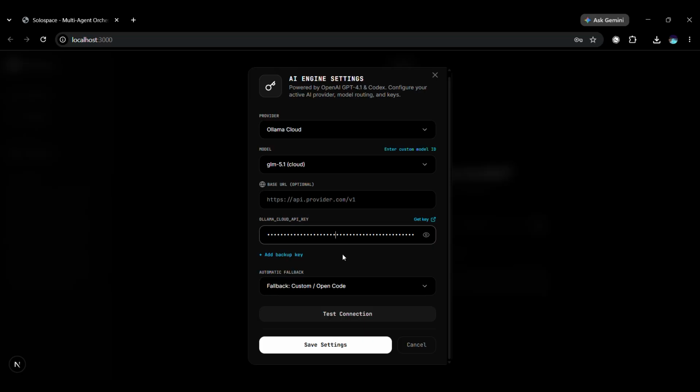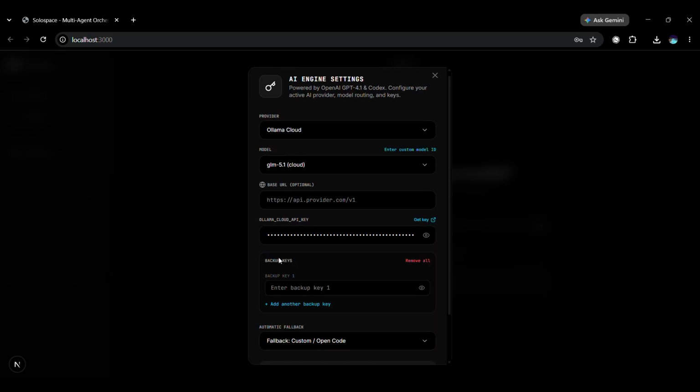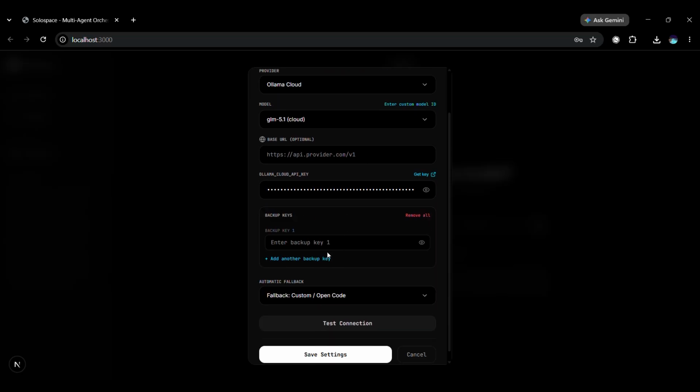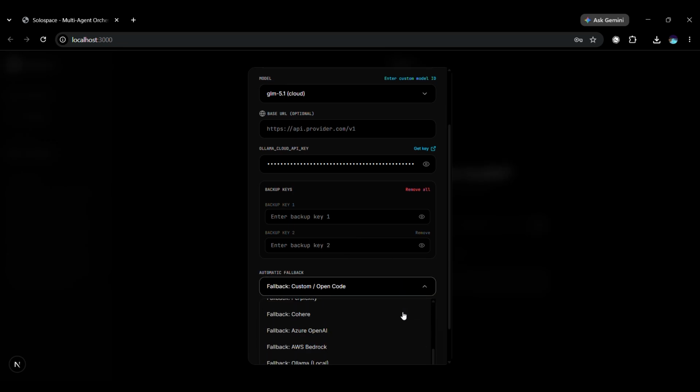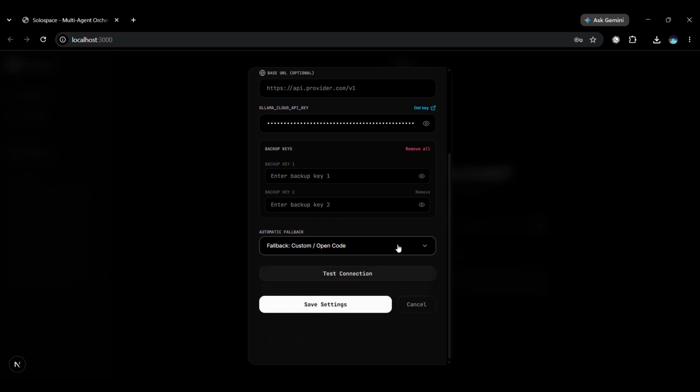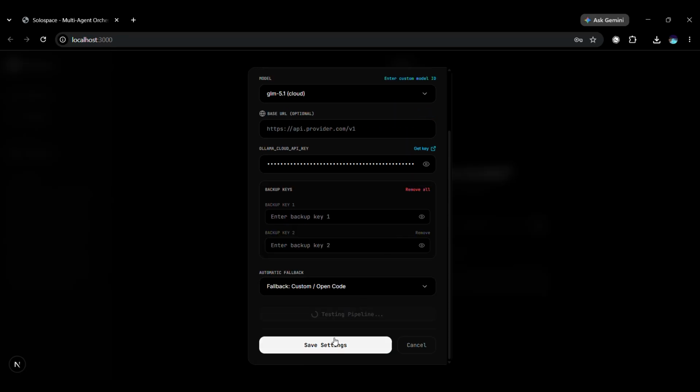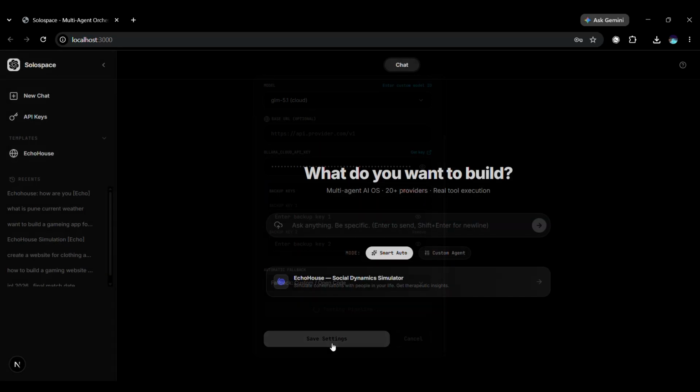Provide your API key. You can even add backup API keys for automatic failover. So if one key hits a rate limit, it silently rotates to the next. And there's a fallback provider. If your primary fails entirely, SoloSpace automatically reroutes to your backup provider. Zero downtime and zero manual intervention.